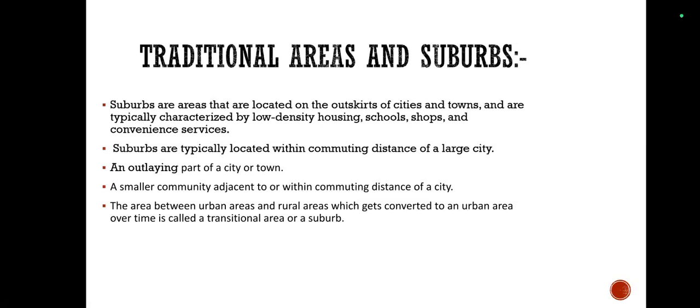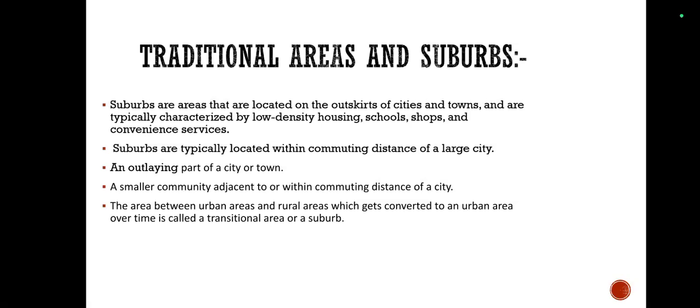Now, the area between the rural area and the urban area is known as transitional area. In this area, there is a blend of rural and urban land use. Also, the type of activity going on in these areas is mixed. Cultural activities are also of mixed type in these areas.